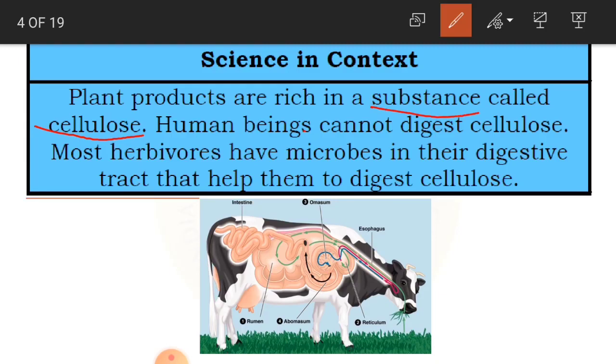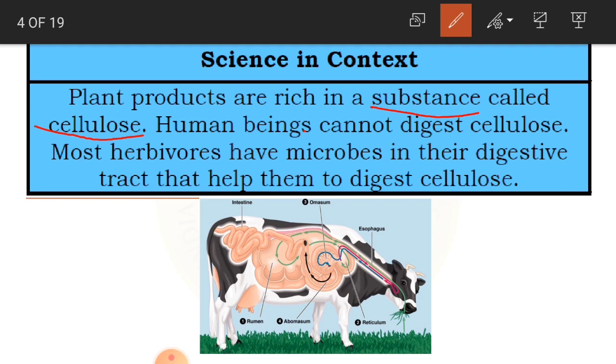This is a white fibrous substance. If we human beings eat it, we cannot digest it, but if animals eat that cellulose, they can digest it.